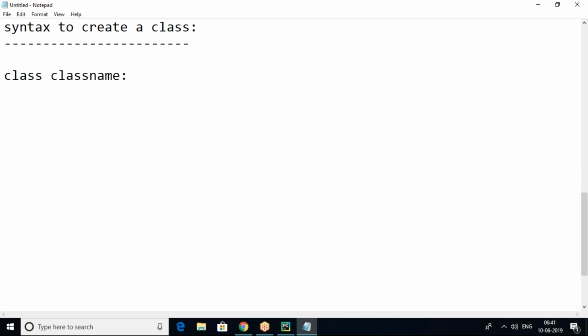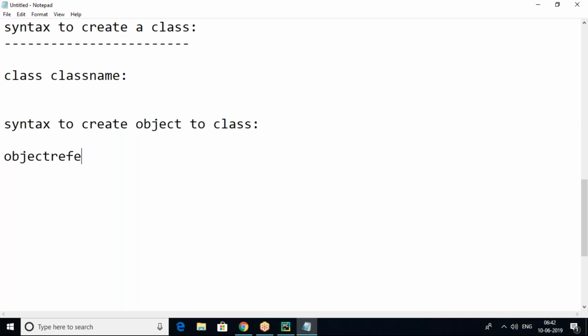Class is a keyword, then a space, then the class name. You must give a colon here. Similarly, who will represent this class? An object. So how to create an object for the class is also required. Syntax to create an object of a class. What is the syntax here?